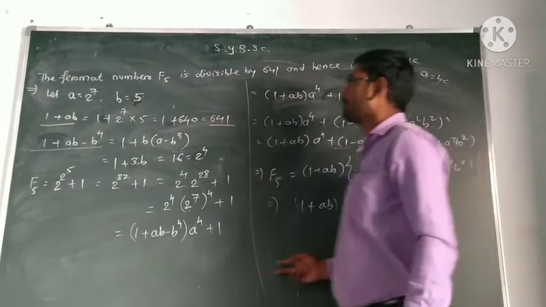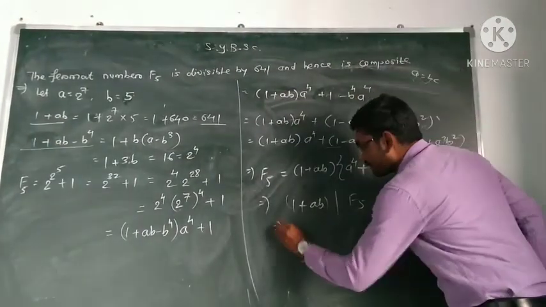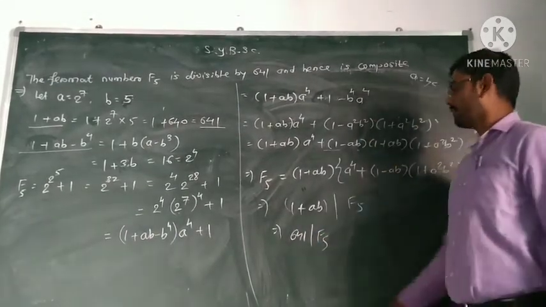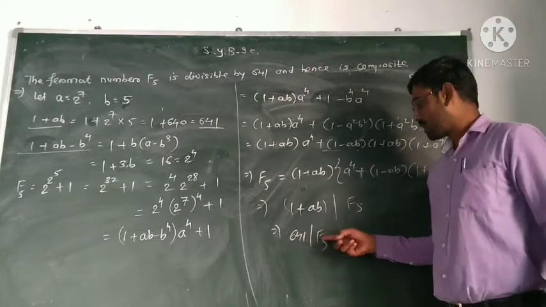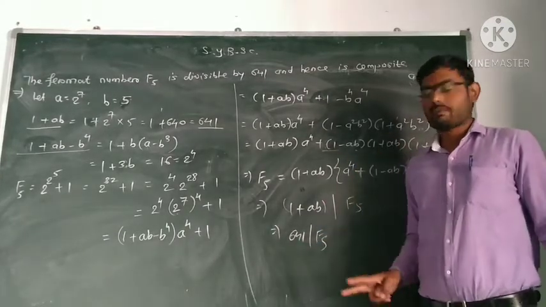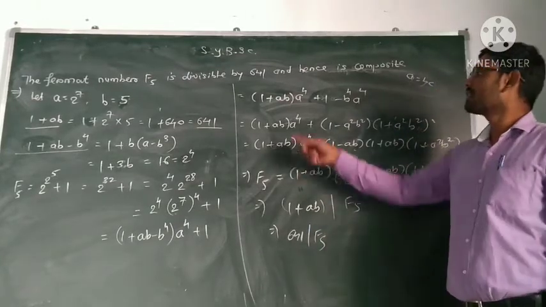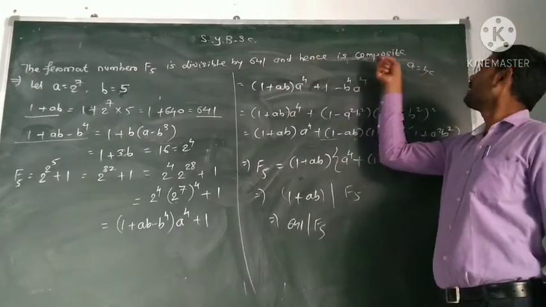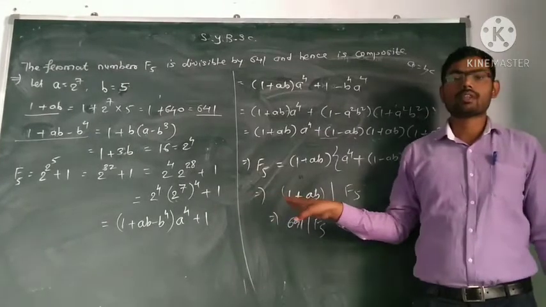What is 1 plus ab? 1 plus ab is nothing but 641. This implies 641 divides F5, and thus we get that the Fermat number F5 is divisible by 641. So F5 has a proper divisor. This implies F5 is a composite number and not a prime. This implies the Fermat number F5 is divisible by 641 and hence it is a composite number. So this is the most important theorem in our syllabus.